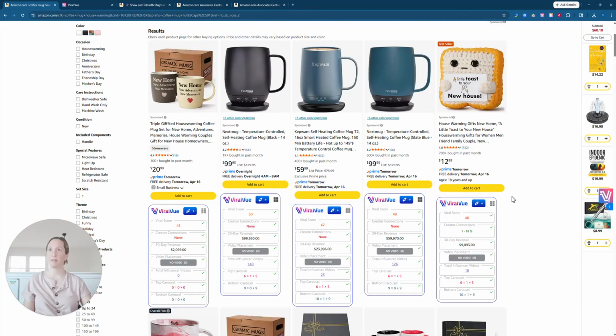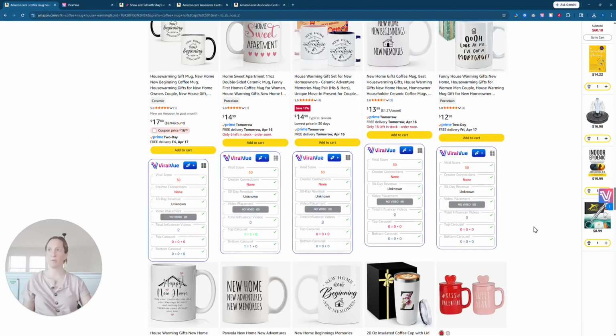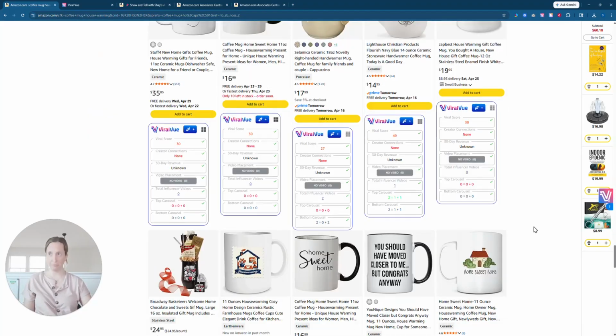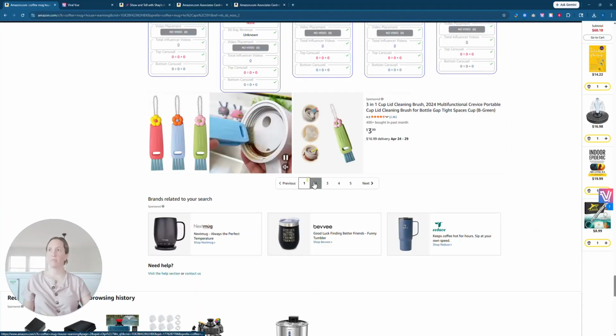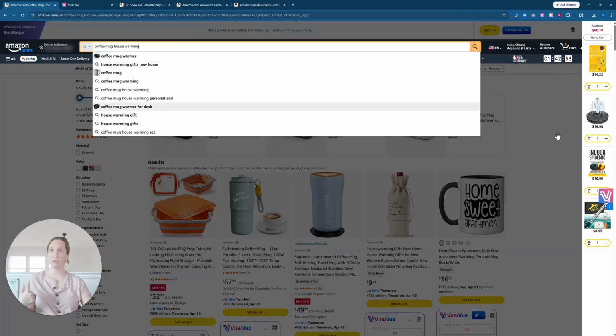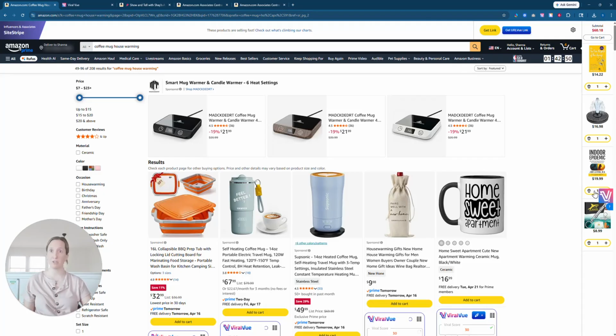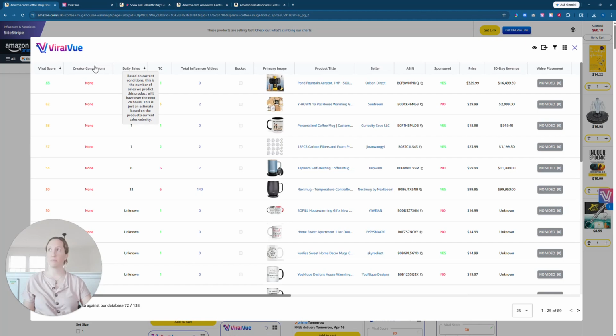The other thing that's neat about this is a lot of times people will be like, well, what's the point? There was only one that showed up out of all of these. You can go ahead and scroll, and you can click on page 2, because this extension on the right-hand side does not actually refresh until you do a new search at the top. So as long as I haven't redone that search, every page I go to will load additional products into this lovely product viewer.